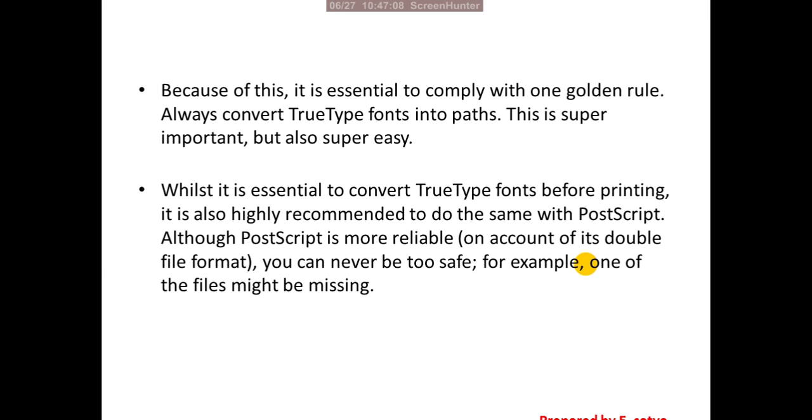Because of this, it is essential to comply with one golden rule: always convert TrueType fonts into paths. This is super important but also super easy. Whilst it is essential to convert TrueType fonts before printing, it is also highly recommended to do the same with PostScript. Although PostScript is more reliable on account of its double file format, you can never be too safe. For example, one of the files might be missing.